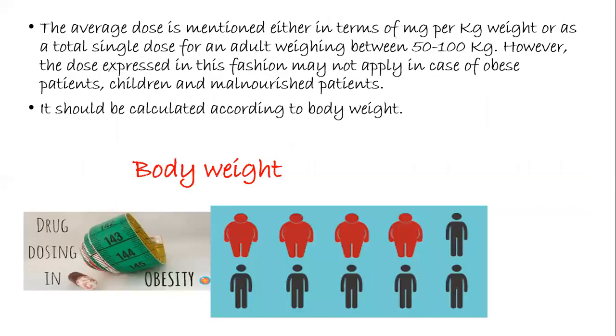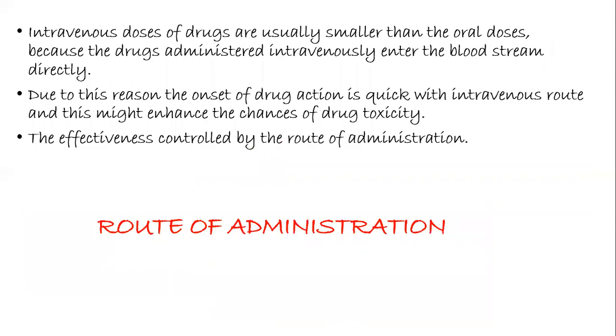The next factor is body weight. The average dose is mentioned either in terms of milligram per kg weight or as a total single dose for an adult weighing between 50 to 100 kg. However, when the dose is expressed in this fashion, it may not apply in the case of obese patients, children, and malnourished patients. So it has to be calculated according to the weight of the patient.